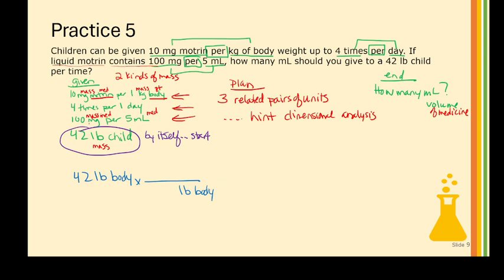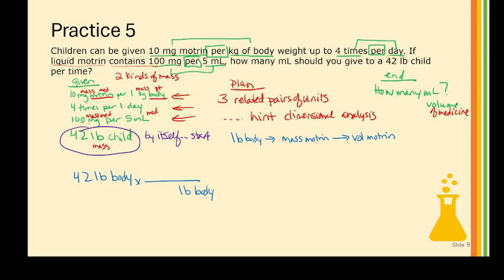And then I can build a strategy. If I'm going from pounds of body, I have mass of medicine and the mass of the patient, so it looks like I want to go from pounds of body to mass of the Motrin, and then to volume of the Motrin.